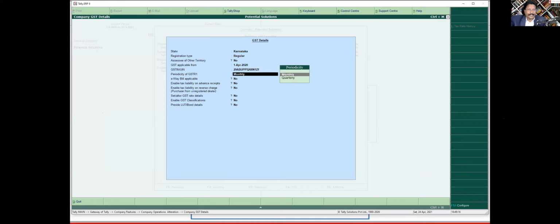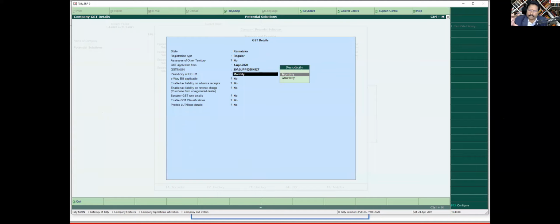So it is taking it. Next, it is asking you, what is the periodicity of your return? Right. There is nothing major computation or something it is going to do. It is very simple. If you say quarterly, whenever you go to your GSTR, now QRMP has also come for people with turnover of 5 crore and below. So if you select quarterly, whenever you go to your GSTR 1 or 3B report, it is going to give you the quarterly period. That is the only difference.